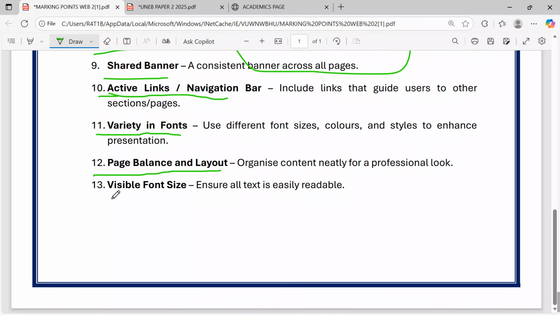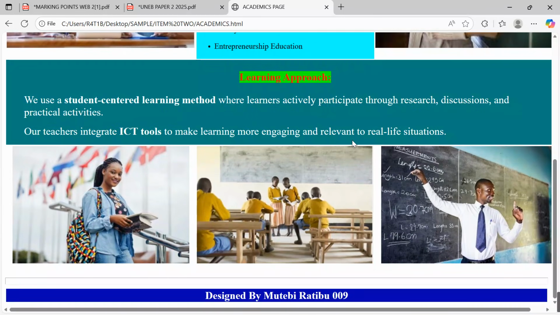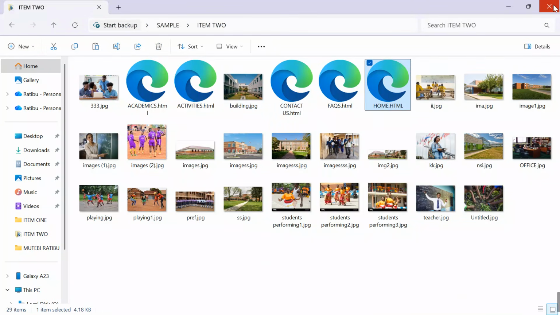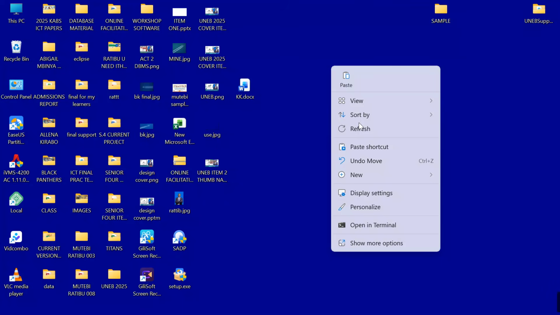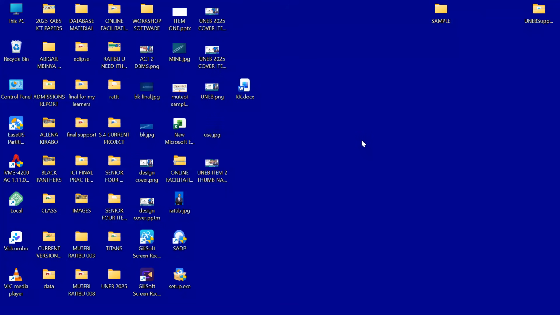Away from that, I need to see visible font sizes. The size of the font should be clear so I can easily read your content. Explore the wide range of academic programs offered at Summit Forge Secondary School. You see that everything is clear for visual interests. Now, let's see how can we achieve the same project from scratch. Today, we are going to be using Expression Web as our application of interest.